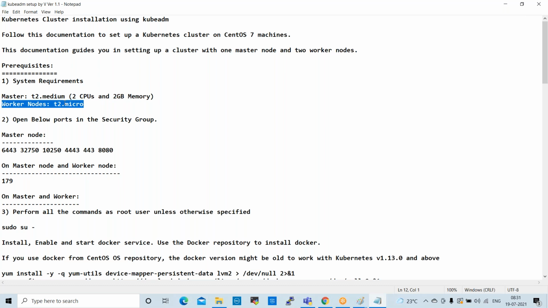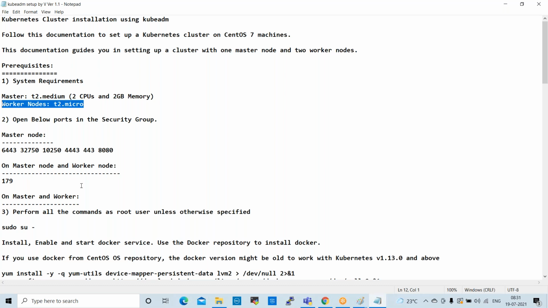Okay. So T2 micro is free, but T2 medium is not free of cost, right? It will be charged. But for 1 hour, 2 hours, nothing will happen. Don't worry about it. If you practice daily for 1 hour, 2 hours, nothing will happen. You can take T2 medium. Whenever you complete your practice, you can stop that server, so that bill will not happen. T2 medium is the minimum configuration required for the Kubernetes master. You can take that.